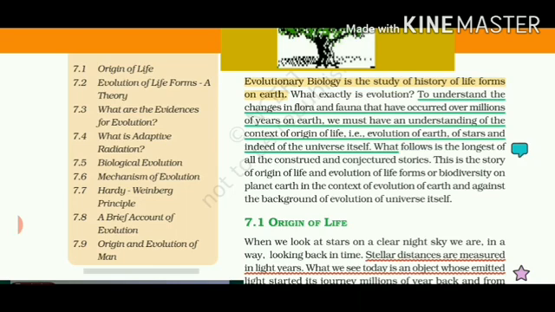Hardy-Weinberg principle talks about how evolution depends upon various factors such as mutations, gene flow, allelic frequency, etc. A brief account of evolution talks about different kinds of vertebrates, what their ancestors were and how they developed. And the last topic is evolution of man, how man originated in Africa and how changes in the body parts resulted in evolution.